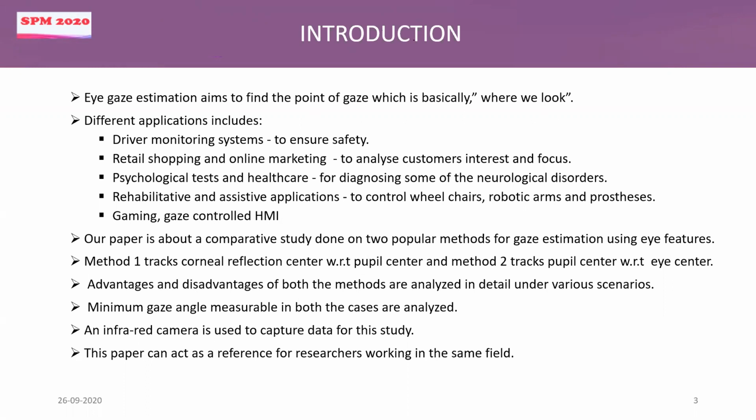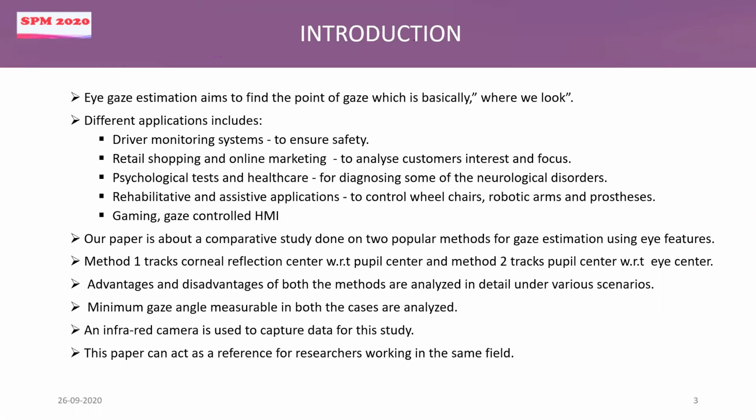So we have done a comparative study on two of the popular methods used for gaze estimation. Method 1 uses an IR camera, and it tracks a point on the eye called corneal reflection against the pupil center. This corneal reflection is nothing but a bright spot formed on the human eye cornea because of the IR illuminators. So this point can be tracked against the pupil center, and then we can estimate both horizontal as well as vertical gaze. So this is method 1.